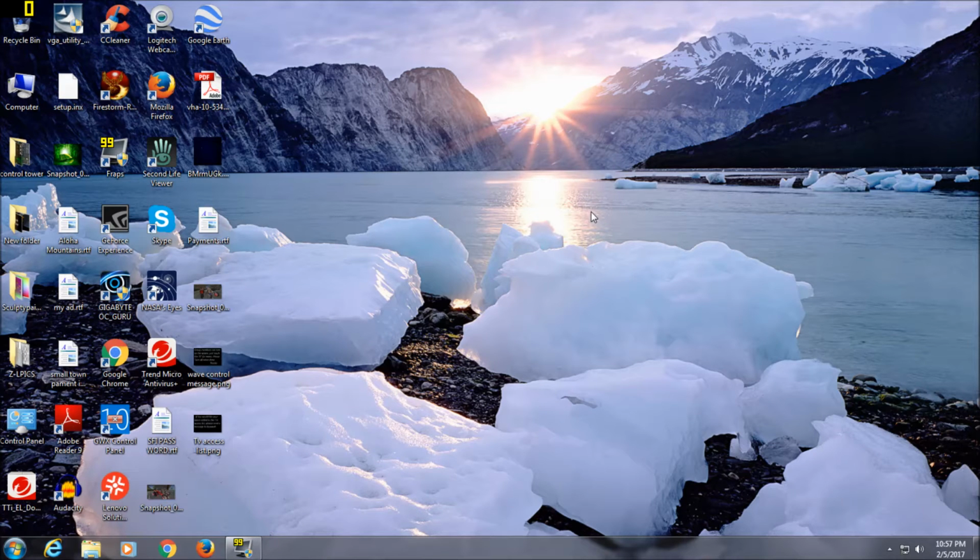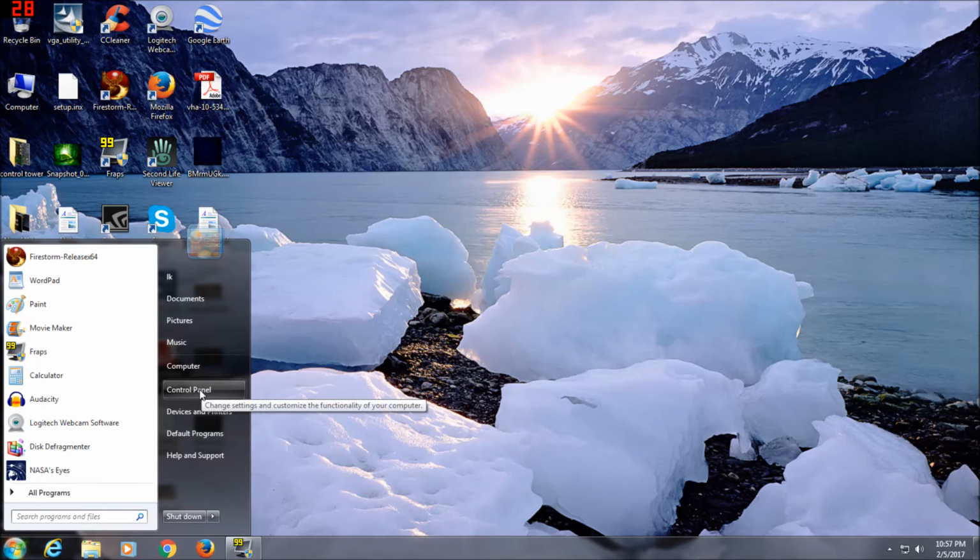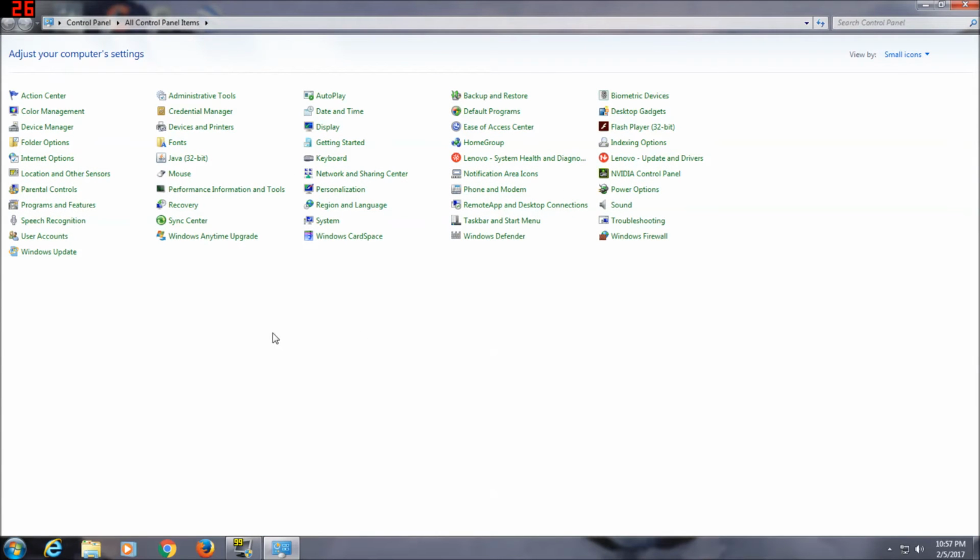Today I'm going to show you guys how to do a clean install for Firestorm, or really any SL viewer, I would think. First thing you got to do is go to your control panel on a Windows 7.